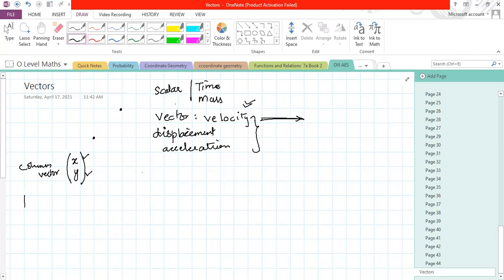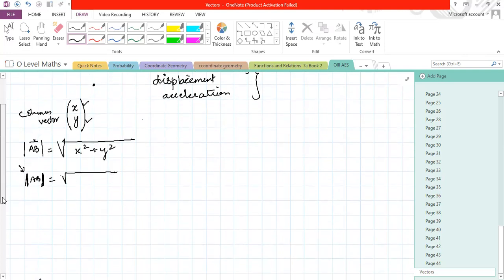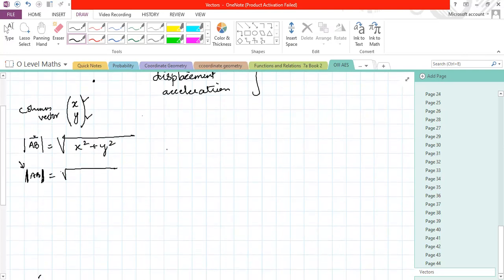Other thing which you are going to study in vectors is the magnitude of a vector. For example, a vector AB is there. You need to express its magnitude. You're going to do x squared plus y squared, and the square root of that is the magnitude. This thing is called the mod. It means that you always are going to have a positive value. A negative value is never needed for the magnitude of a vector, mind it, because direction is what can be negative.